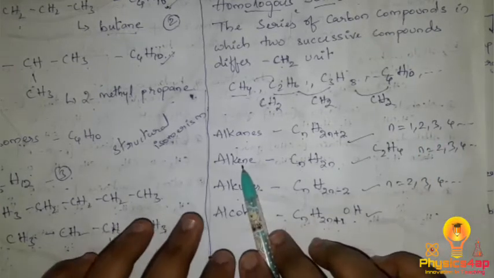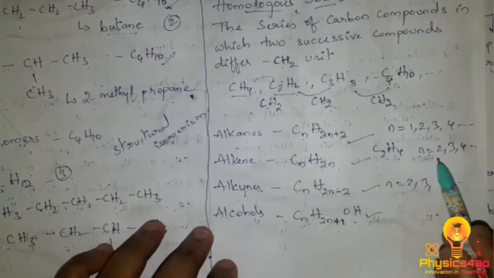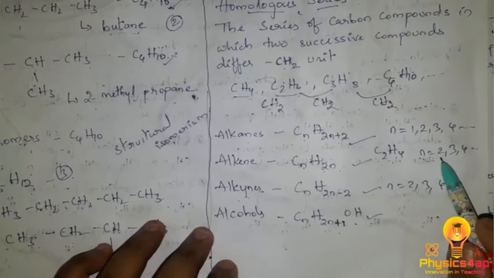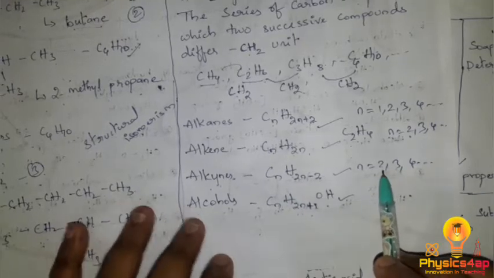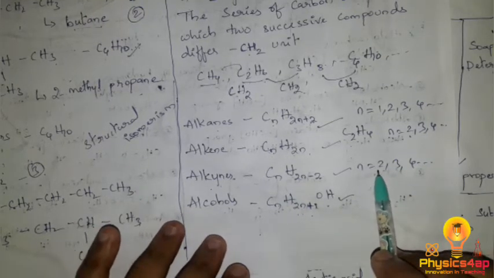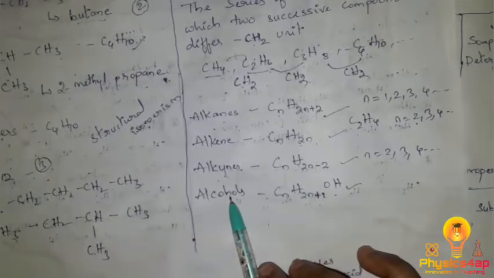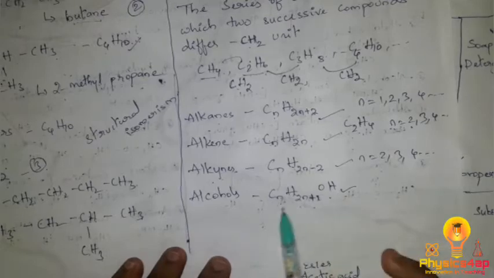For alkenes, CnH2n, starting from C2H4, so n equals 2, 3, 4 and so on. For alkynes, CnH2n-2, here also n equals 2, 3, 4 and so on.